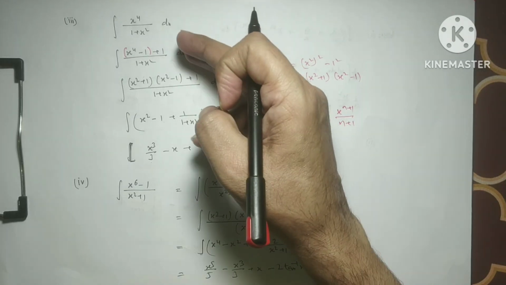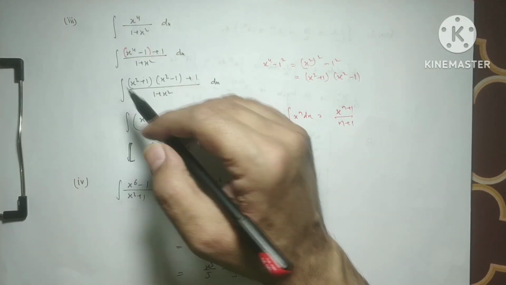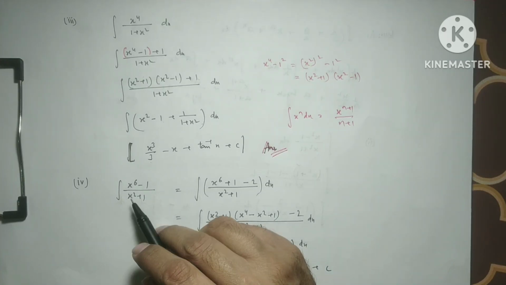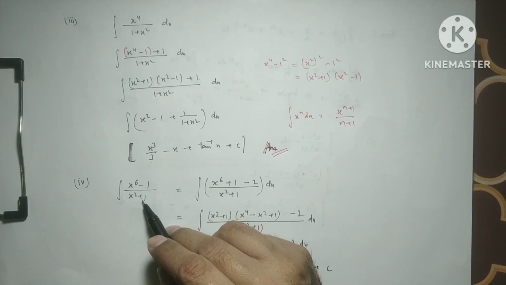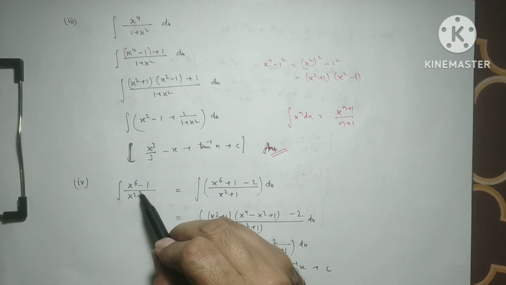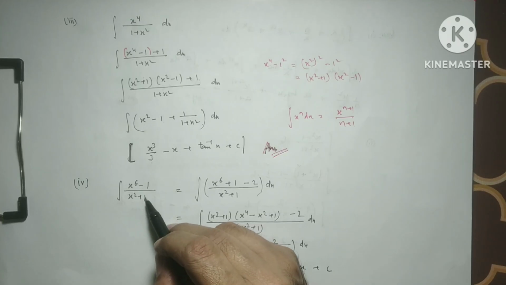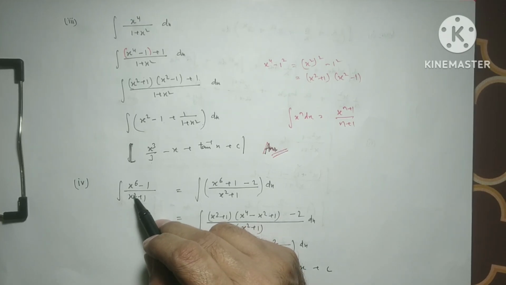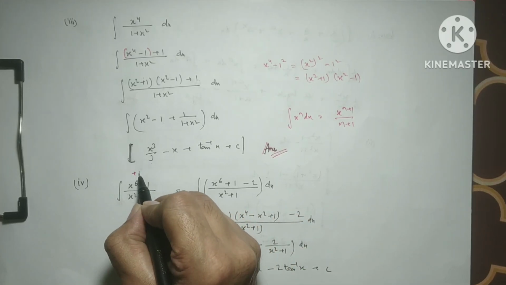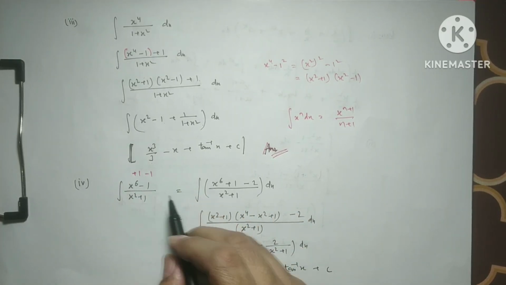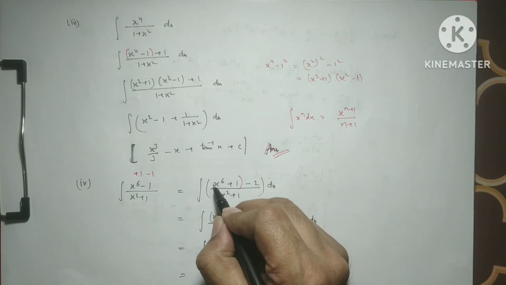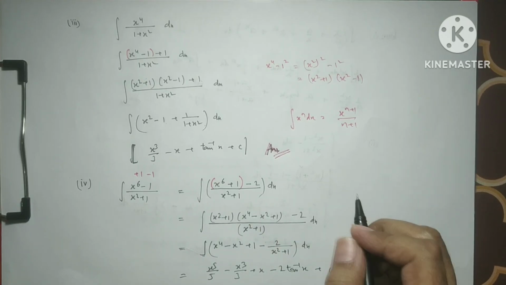Now we increase the power from x to the power 4 to x to the power 6. Right now this is x square plus 1. According to the a cube plus b cube formula, it should be positive 1 if we want to cancel this out from the denominator. So we add 1 and subtract 1, so plus 1 and minus 1. So it is x to the power 6 plus 1, and this is minus 2. And we use the formula of a cube plus b cube.